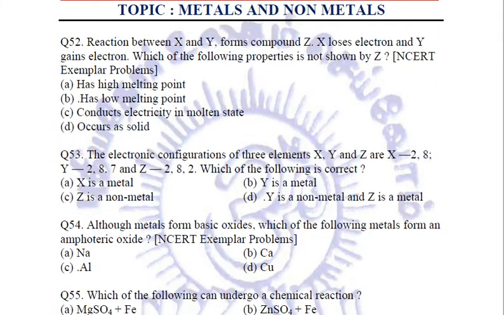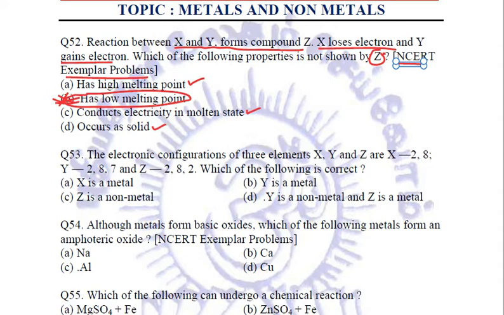Coming to the next question. Now, this has also been from NCERT exemplar and it has been in the exam. All these NCERT exemplar questions are asked so many times in one year or another. This we have already done. Reaction between X and Y forms compound Z. X loses electron, Y gains electron. That is why Z is an ionic compound and it has got low melting point. This was the property which is not shown by Z. Because ionic compounds have high melting point, they conduct electricity in the molten state and they occur in their crystalline solid form.